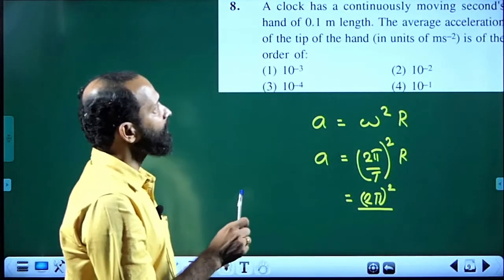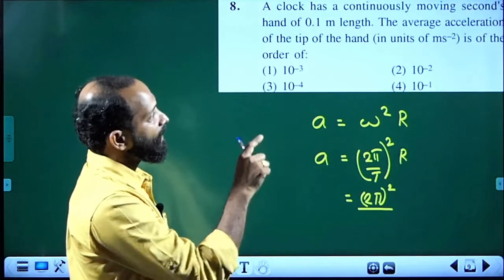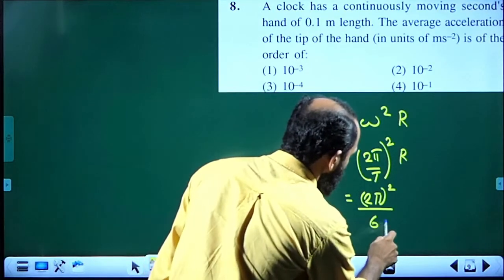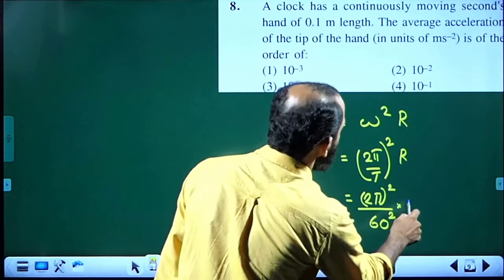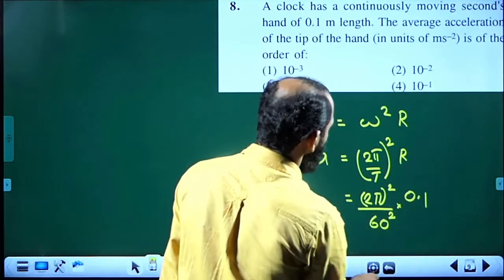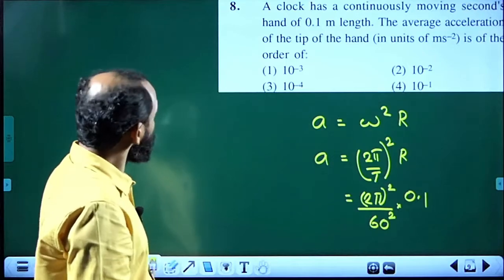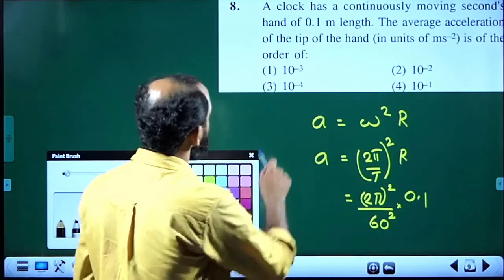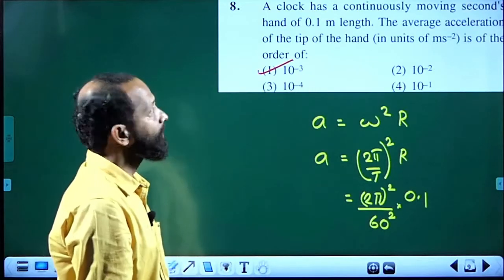What is the time period of second hand? The second hand goes once around in 60 seconds. So, 60 square times the radius. Radius is 0.1 and the correct answer is option 1. The correct answer is option 1, 10 power minus 3.